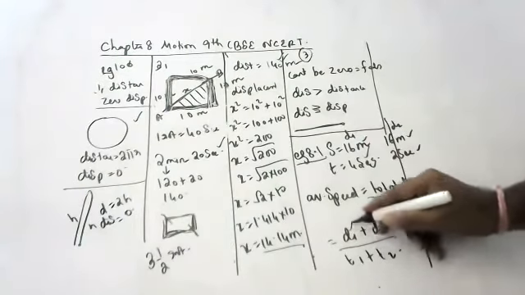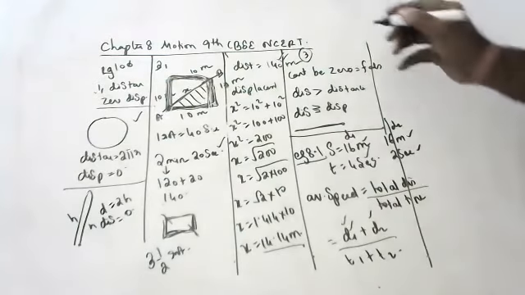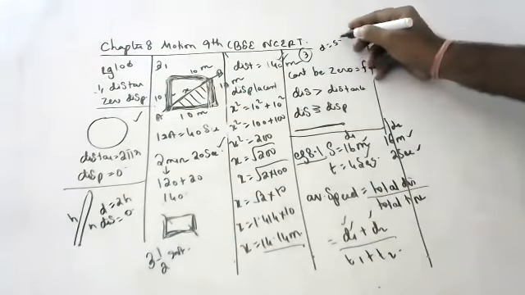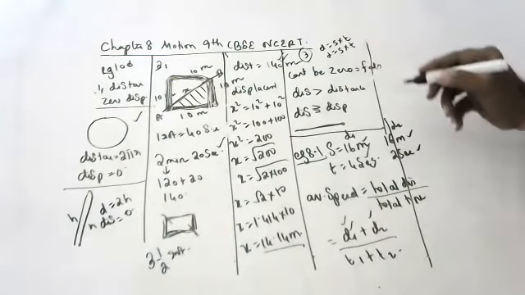Okay, distance is not given. What shall we do? Distance is equal to speed into time. Say again. Distance is equal to speed into time.